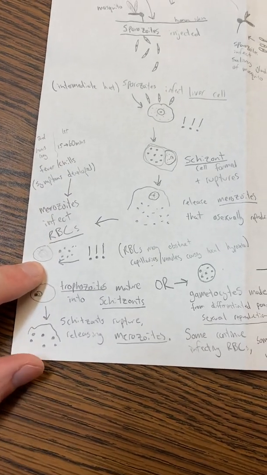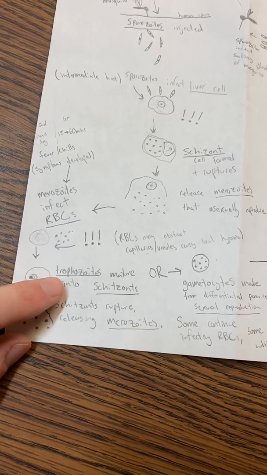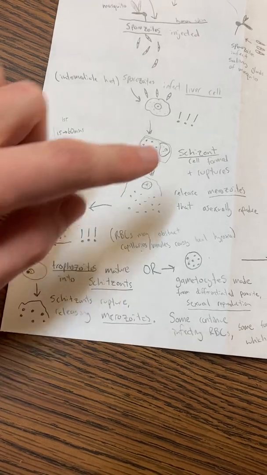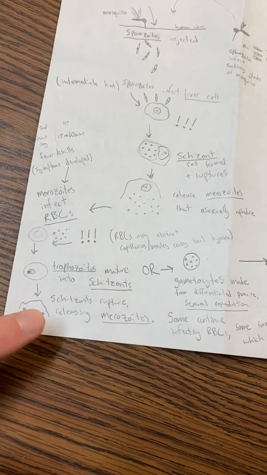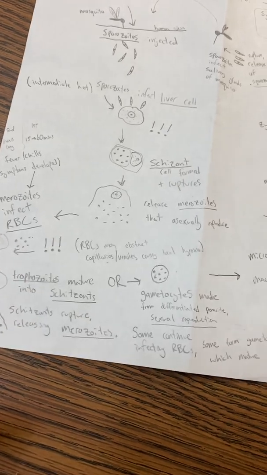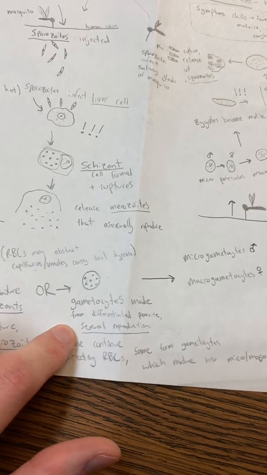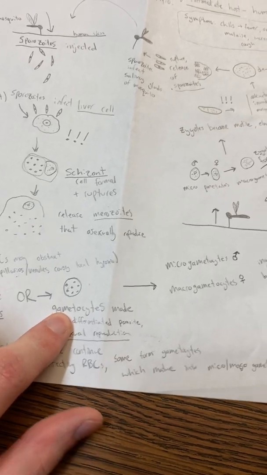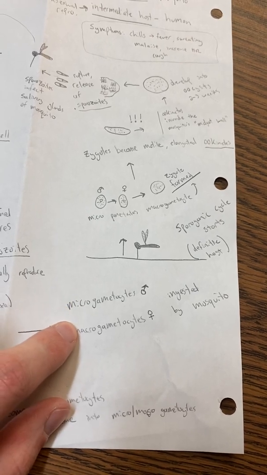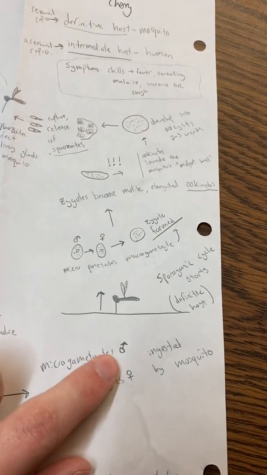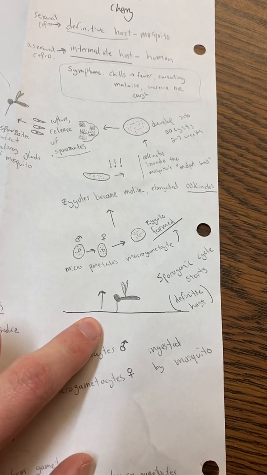Once these red blood cells are infected by the merozoites, they will either go on to be trophozoites, mature back into a schizont, and then release more merozoites, just further infecting more red blood cells, or they will specialize, differentiate by sexual reproduction into gametocytes, and it'll either be micro or macro, male or female gametocytes. These are what is ingested by the mosquito when they then feed on an infected human.